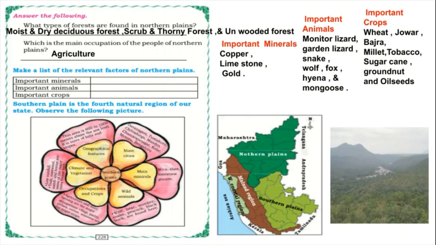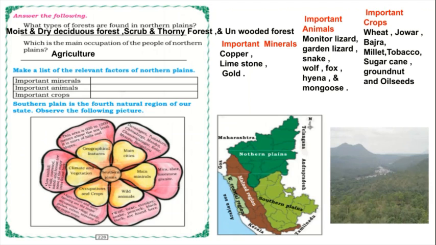So it will be more hills and slopes, because this area is 600 to 1000 meters above the sea level. Okay, and what are the main cities? The main cities are Davangere, Tumkuru, Chitradurga, Mandya, Chamarajanagara, Kolar, Mysuru, Bangalore. So these are the cities, these are the districts, that come under the southern plains. And what are the main minerals? Mica, slate, limestone, granite.